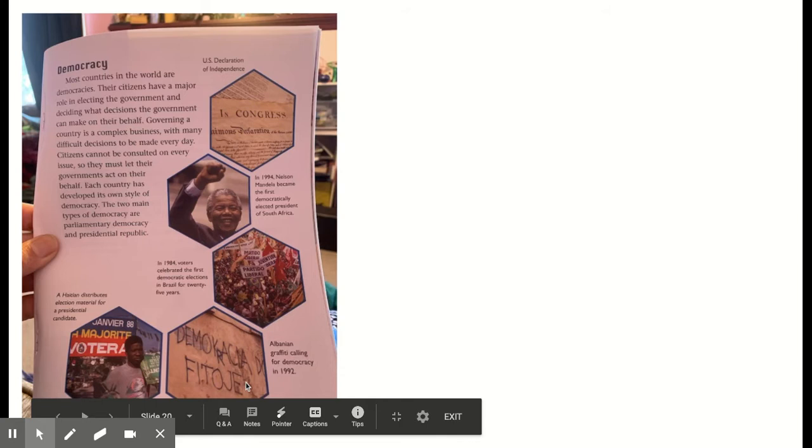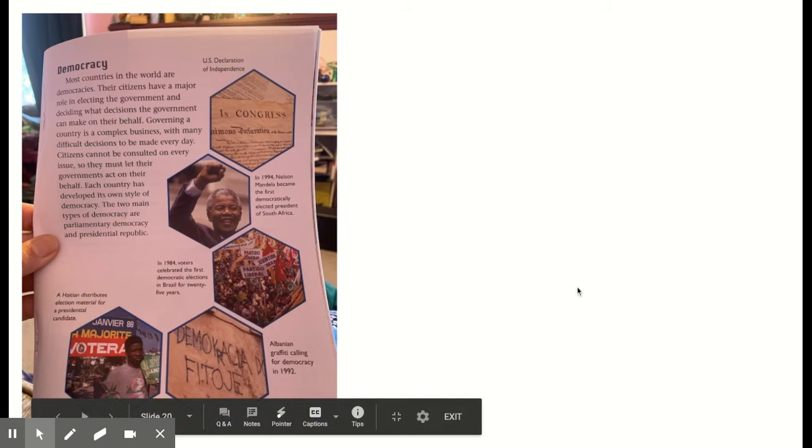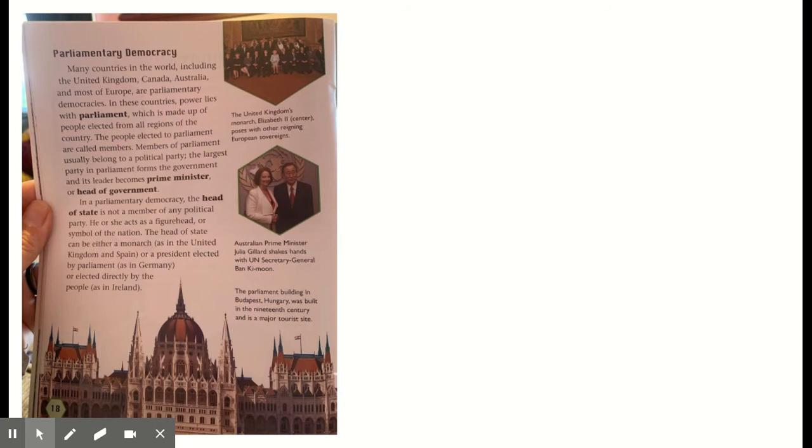The next one is down here. It's from Albania. It's some graffiti, and they're calling for a democracy. So people were writing on the walls, or it looks like a building wall, asking for a democracy. And then this last one over here, it says, a Haitian distributes electoral material for a presidential candidate. So in Haiti, he was helping someone run to be the president.